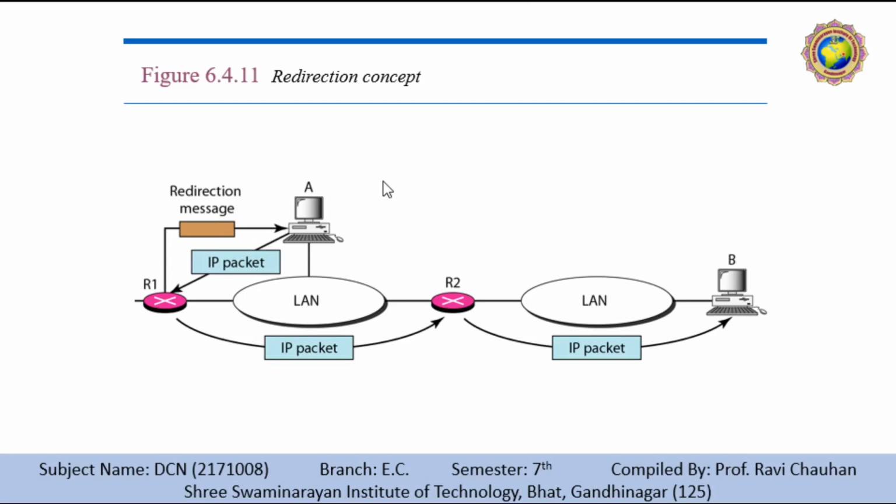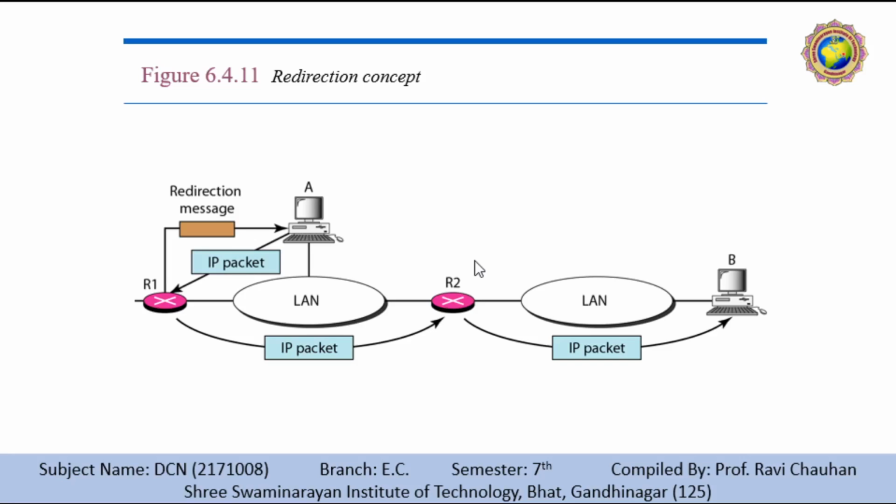However, for efficiency, hosts do not take part in the routing update process because there are many more hosts in the internet than routers. Updating the routing tables of hosts dynamically would produce unacceptable traffic. The host usually uses static routing. When a host comes up, its routing table has a limited number of entries. It usually knows the IP address of only one router, the default router.